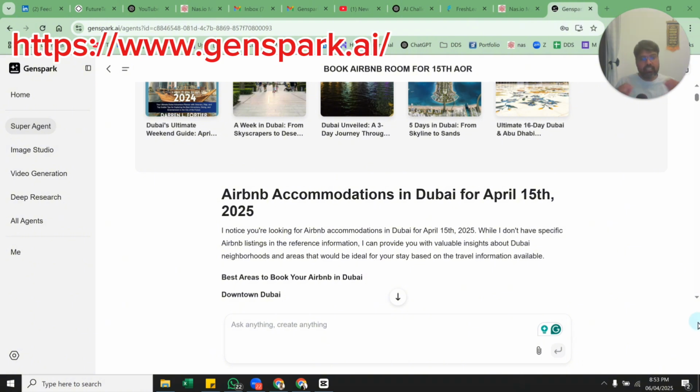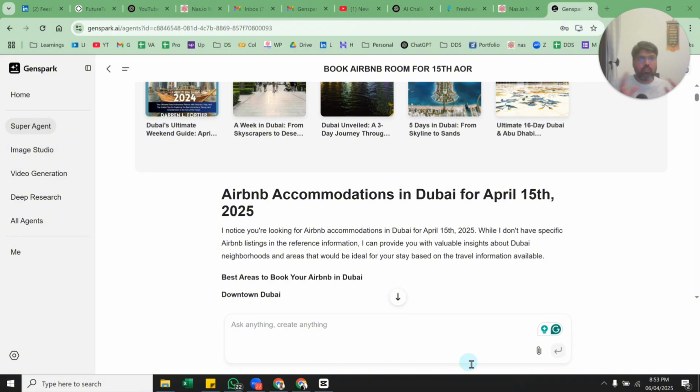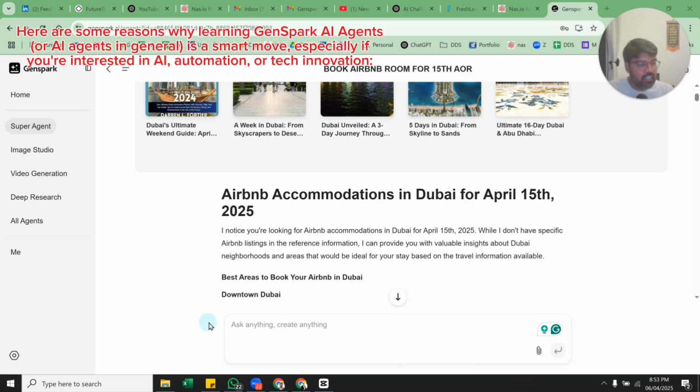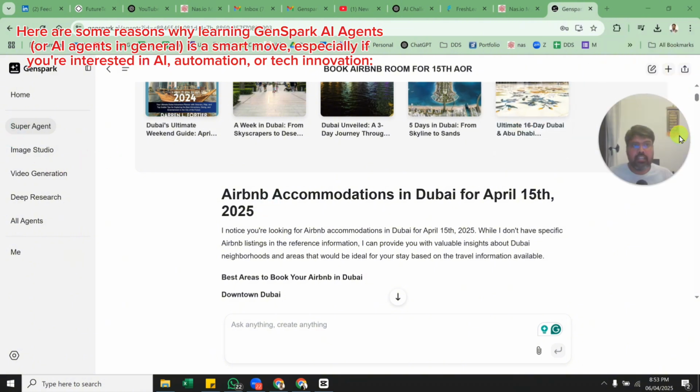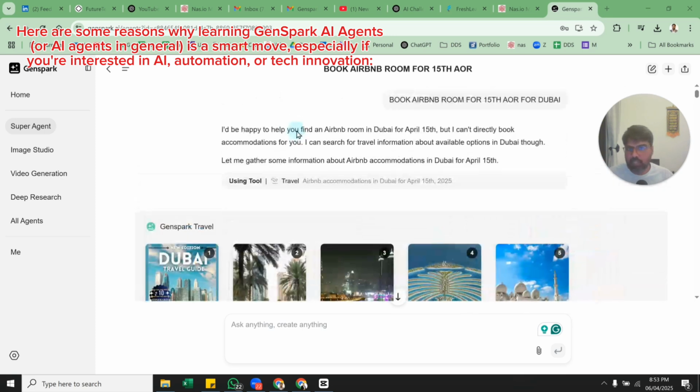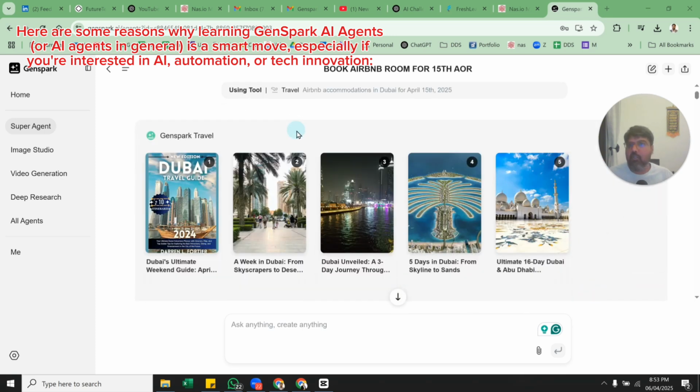Everything that is happening, all the steps that they are doing, are on their internal computer. They are not opening your browser, and you are not able to open the Airbnb website and do specific tasks. They are not using a vision model on the side, but something very similar to what Manus AI is using. The best thing about this is that I just created an account an hour back, and I was able to test it out.